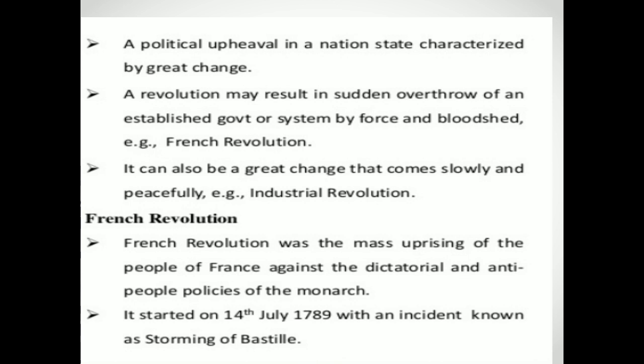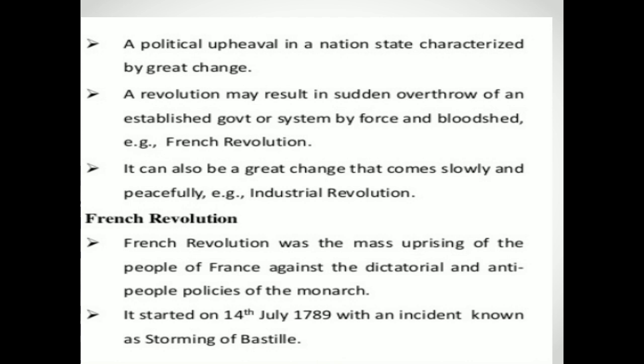For example, Industrial Revolution. As we know very well, this revolution started from England and slowly spread all over the world. But here we are going to read about the French Revolution.